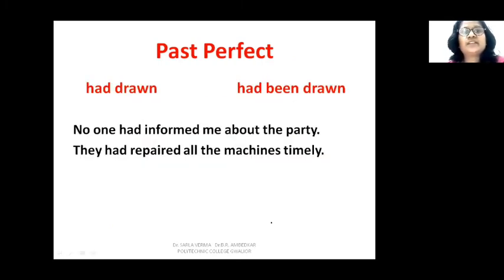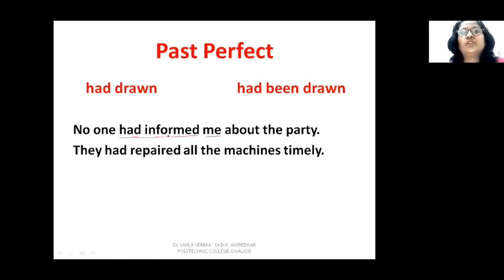Now past perfect tense, we use been, B-E-E-N, been. Now see the examples. No one had informed me about the party. So had informed, this is your past perfect tense. Now had informed what? No answer. Informed whom? Informed me.